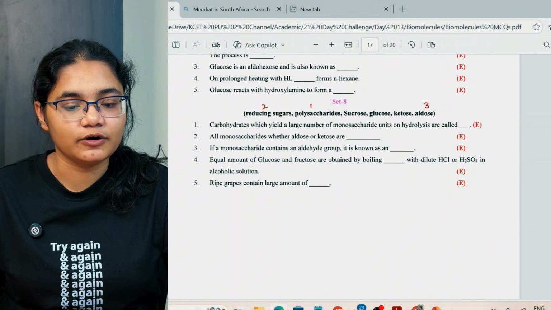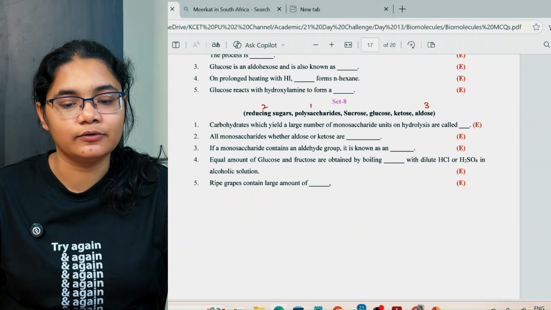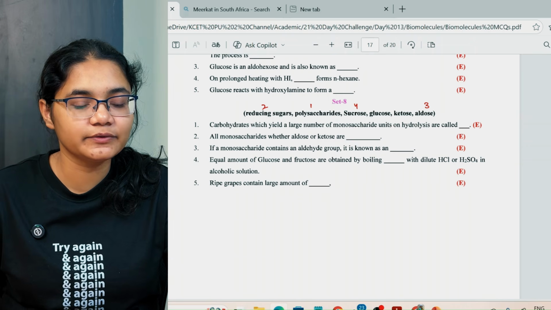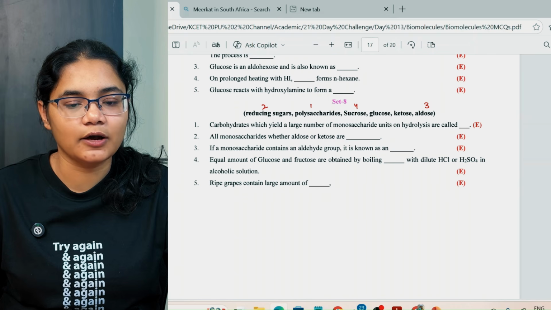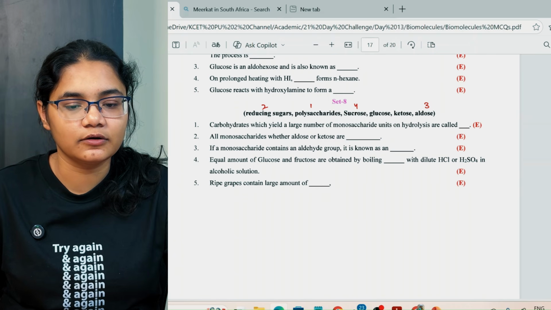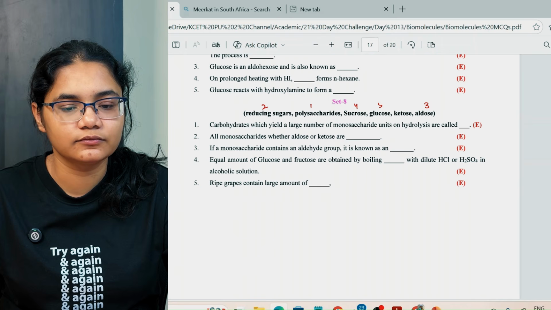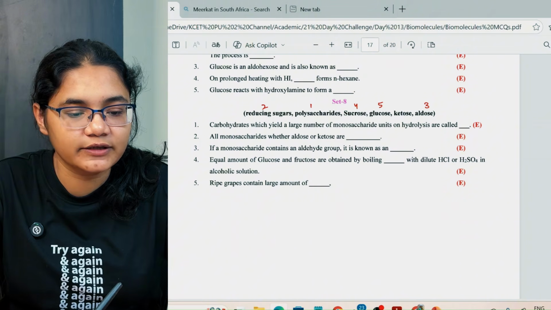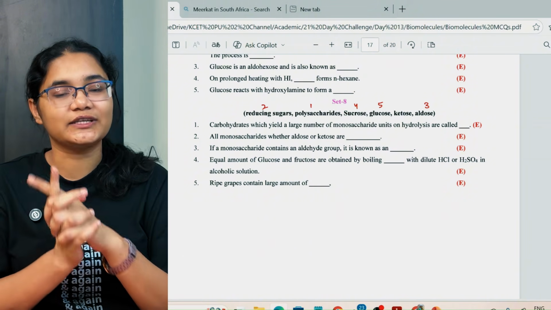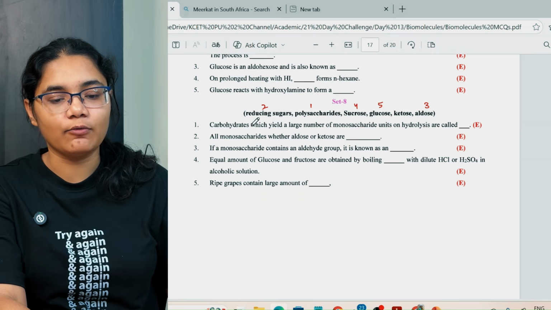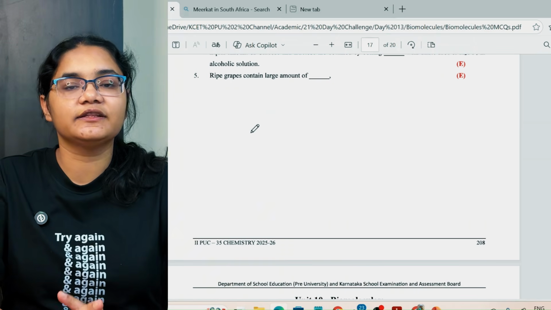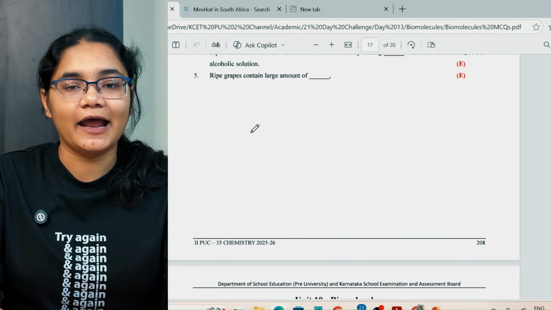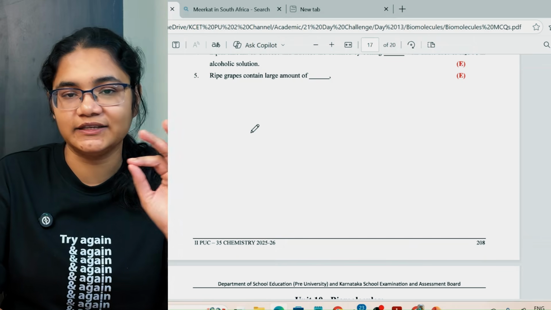Equal amount of glucose and fructose are obtained by boiling sucrose with dilute HCl or H2SO4 in the alcoholic solution. Next, we have ripe grapes contain large amount of sugar, right? Large amount of glucose. So that is your option number B, that is glucose. Okay, so these are the most important MCQs and fill in the blanks from the chapter biomolecules. Okay, so I hope you are clear with these questions. If you find any question incorrect according to you, do let me know in the comment section. And yes, there are some discrepancies with the answer key, so please check the facts correctly.